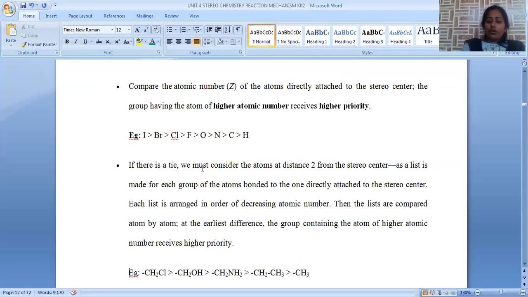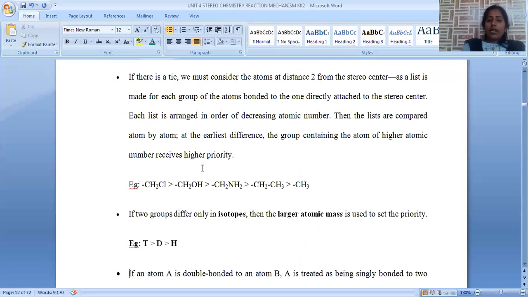Now, if two similar groups are present around the carbon-carbon double bond, we have to go for the next atom present on the first atom. If there is a direct tie between the same atoms directly connected to the carbon-carbon double bond, the priority shifts to the second atom.